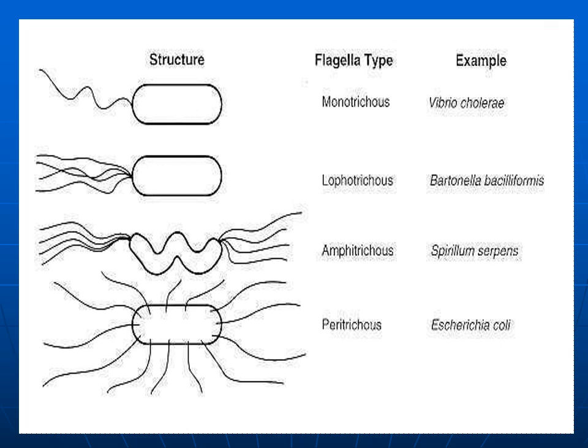Example is Spirillum. The next type is peritrichous flagella, in which the flagella are present surrounding the body of the bacilli. Example is Escherichia coli. So these are the various types of flagella.